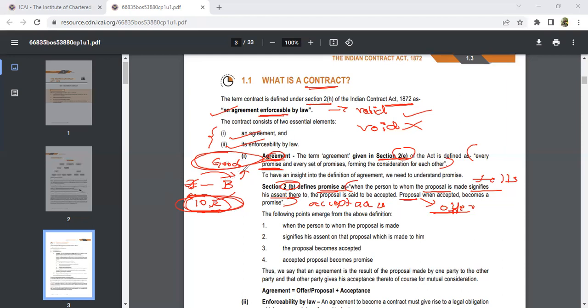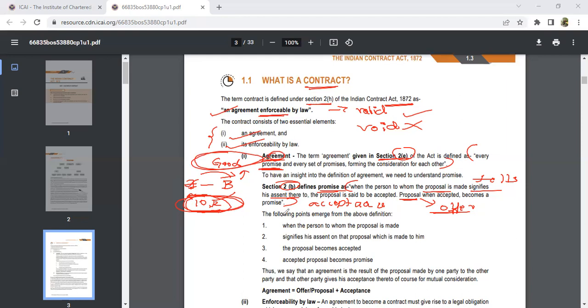When B tells that he'll be accepting the goods, it becomes a promise. A tells B that he'll deliver the goods for this much consideration, and when B accepts the goods for this consideration, we call that the promise. In short, when the person to whom the proposal is made signifies his assent, the proposal is said to be accepted, and the proposal when accepted becomes the promise.